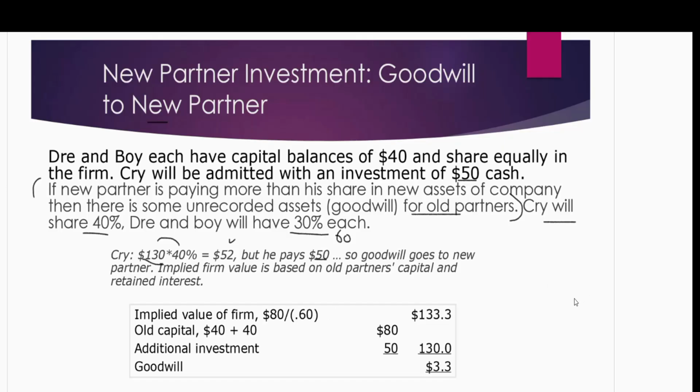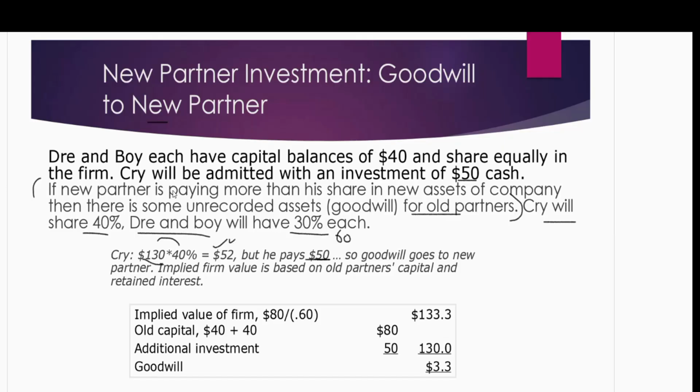What is the rule for the implied fair value? In the business combination we said parent, right? In partnership we say that the people who invest more help us in the calculation of goodwill. So in this case, the new partner is investing less than his share, so goodwill will be calculated based on the old partners, Dre and Boy.